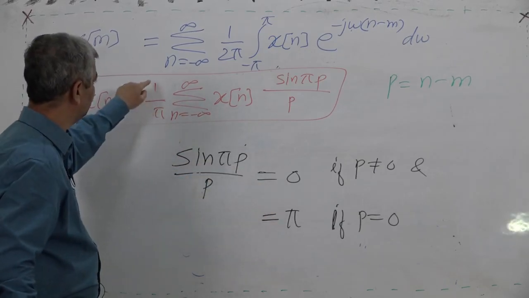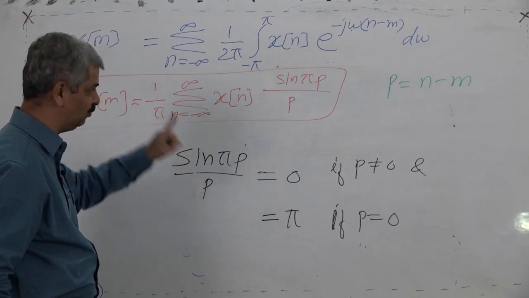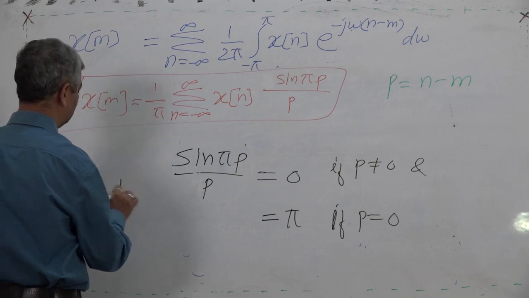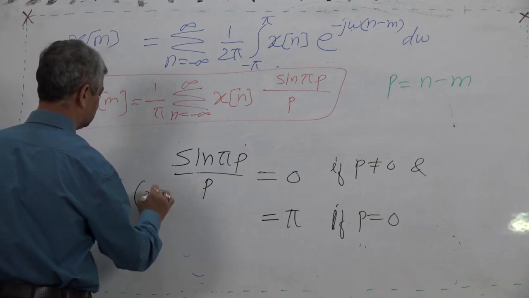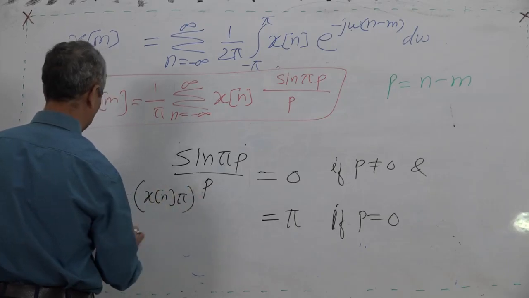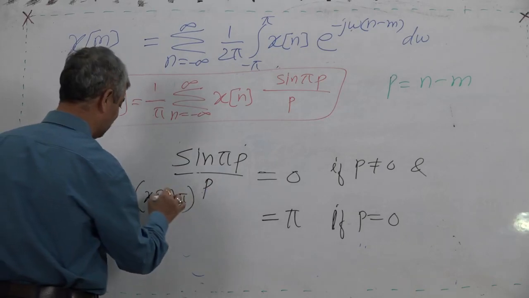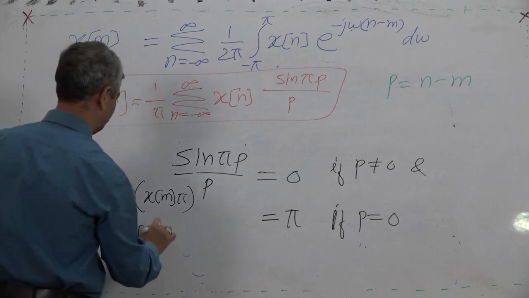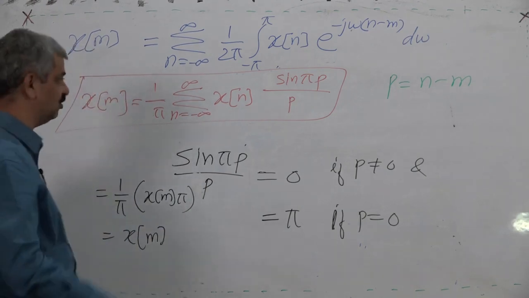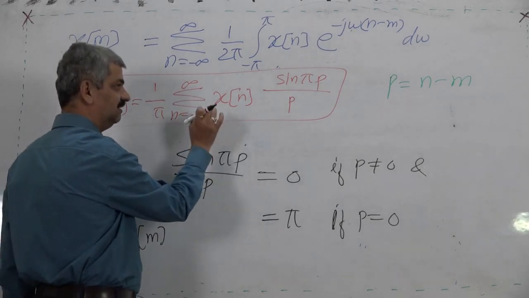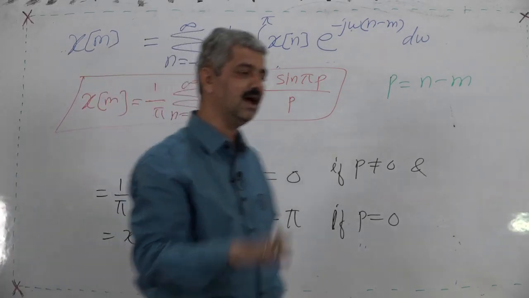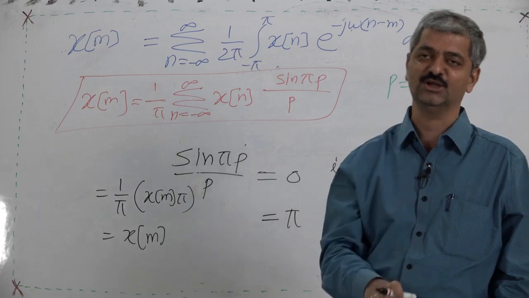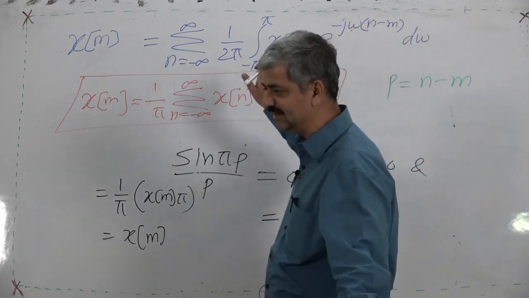So when p is 0, that is when n is equal to m, the term becomes 1 upon pi times x n pi, that is equal to x n, and as n equals m, this is x m. And for n other than m, p is non-zero. So in the summation, all terms other than n equal to m become 0, and the term becomes non-zero and equals pi in the case of n equal to m.